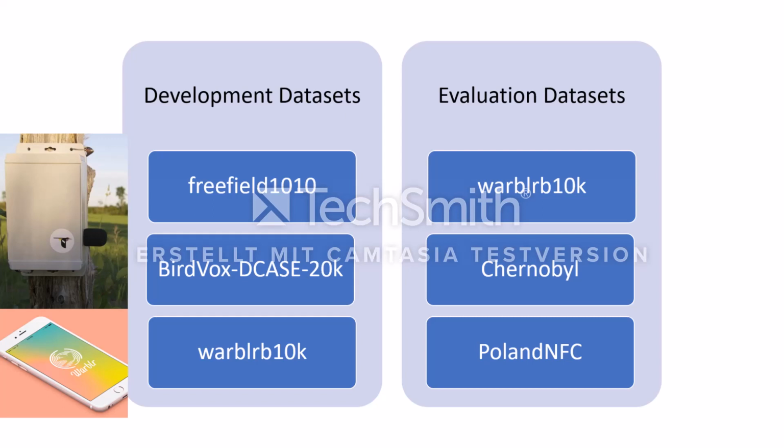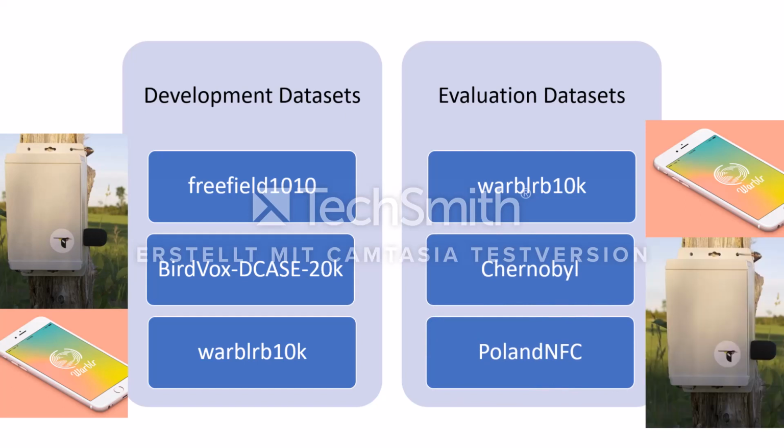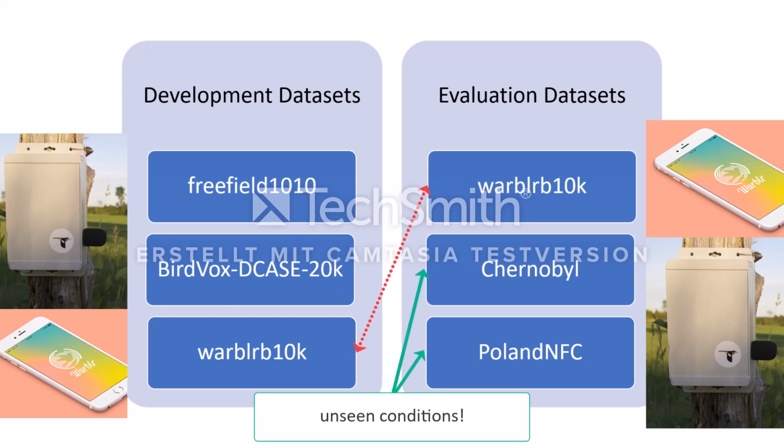The first evaluation dataset includes additional recordings from the same conditions as the Warbler B10K development dataset. The other 2 evaluation datasets include data more similar to the Freefield and BirdVox datasets, as they have been passively captured using controlled equipment. While the held out part of the Warbler dataset has been recorded under the same recording conditions as the part included in the training data, the other 2 evaluation datasets do not share this characteristic. Consequently, most of the evaluation data has been recorded under entirely unseen conditions.